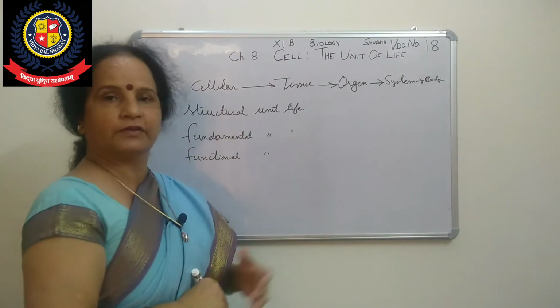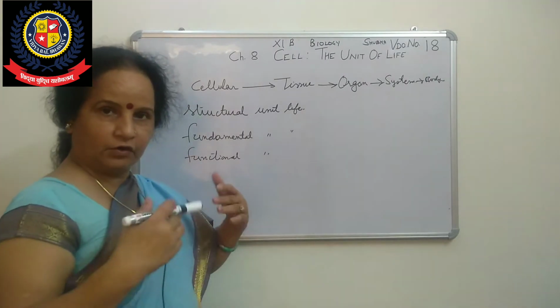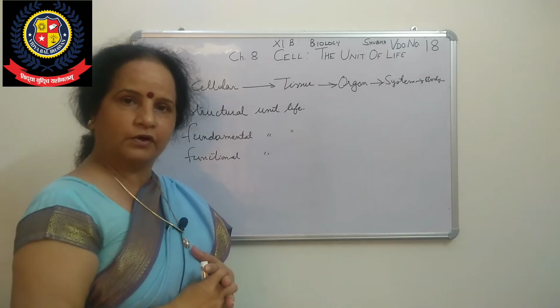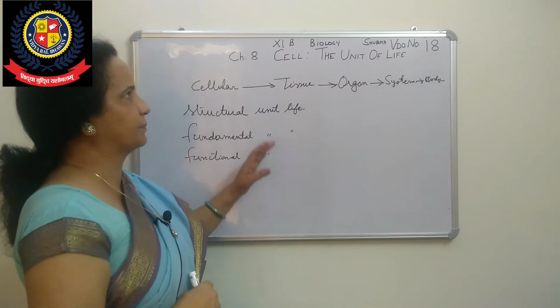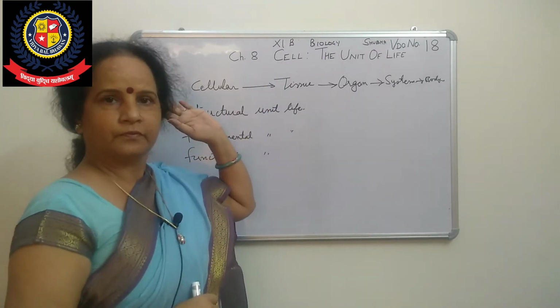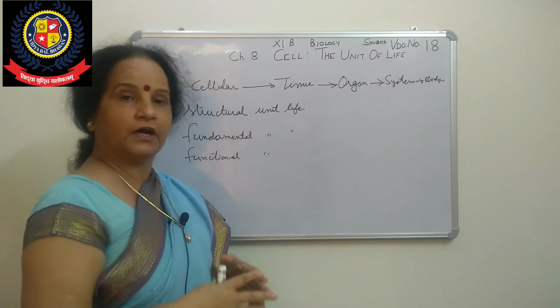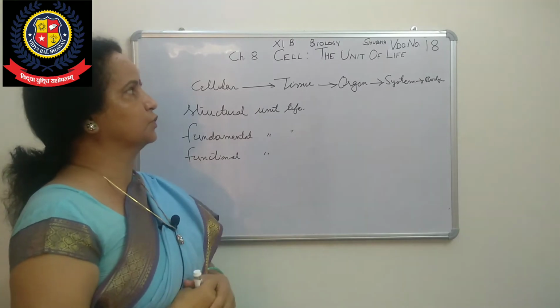On the basis of one cell, the organism is called unicellular. When the organism is made up of a number of cells, it is called multicellular. We have seen a number of examples. In this chapter we will talk about the cell: what are the structures of the cell, who discovered it, and how it was discovered. First we will come to this.